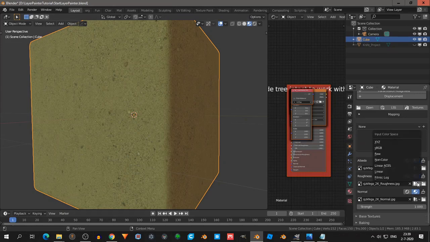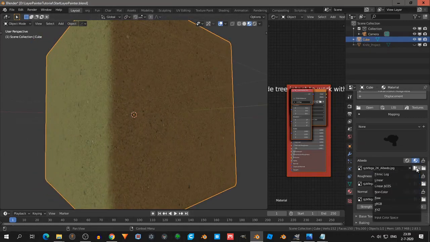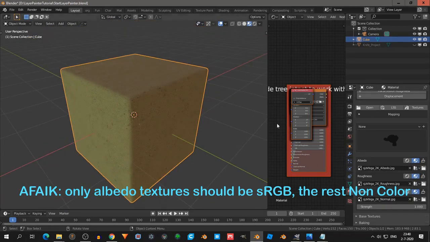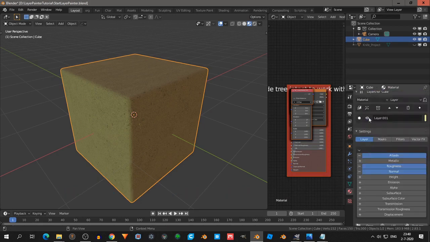Let's see if we have this on non-color, and then the normal must also be on non-color. And this should be sRGB. Okay, so then let's add another layer.